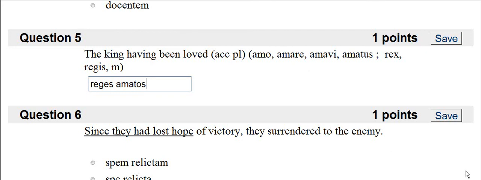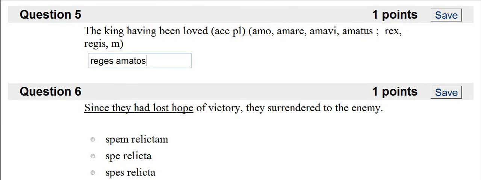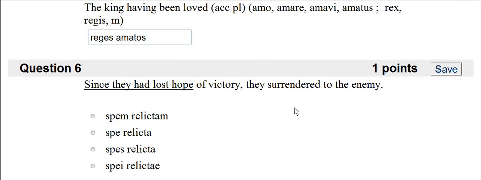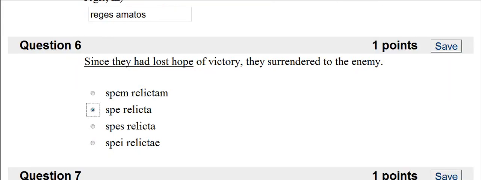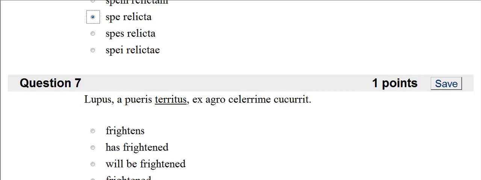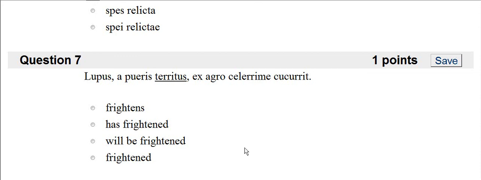Since they had lost hope. Now this is an awkward way, but another way to do an ablative absolute. Another way to translate this is with hope having been lost, or hope having been left behind. And so what I'm looking for is two words that are both in the ablative, and that would be spe relicta. Both of those are ablative endings. Territus. So this would just be a participle by itself, and it's just simply frightened, or it could also be having been frightened. So the wolf having been frightened by the boy, or the wolf frightened by the boy.